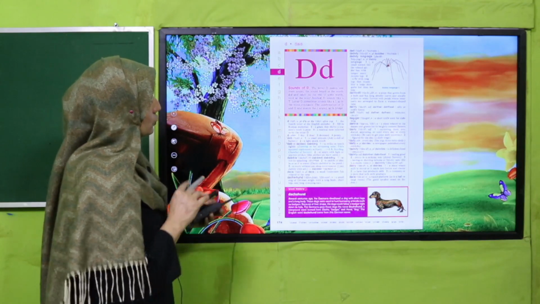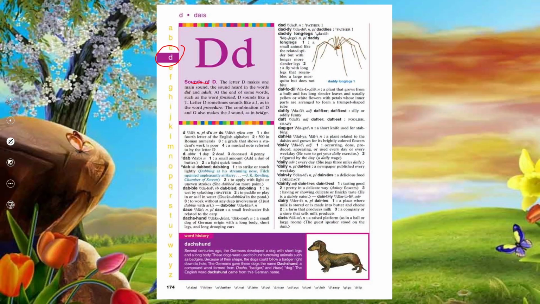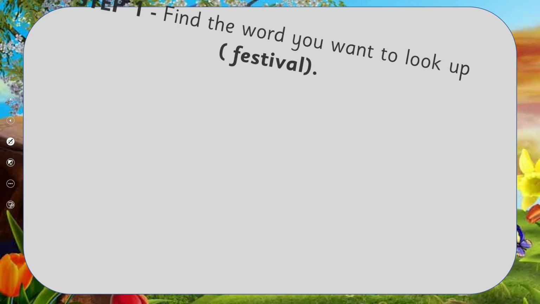Next, you can see that the first letter sound is D, the entry word, and the last word is dice. The first word is D and the last is dice. Got it, my dear students? Good. So how can we locate a word?